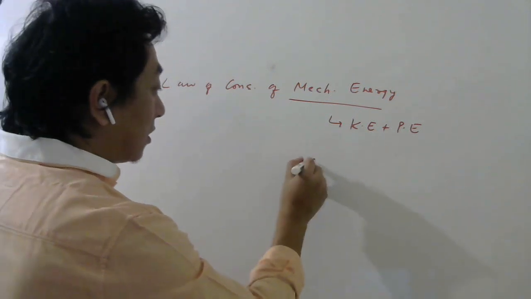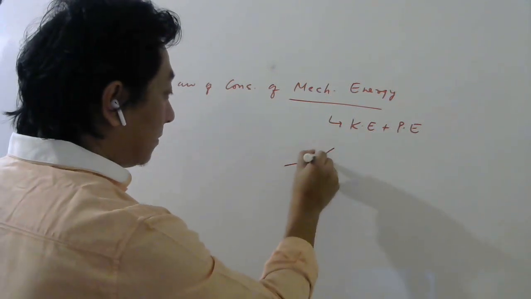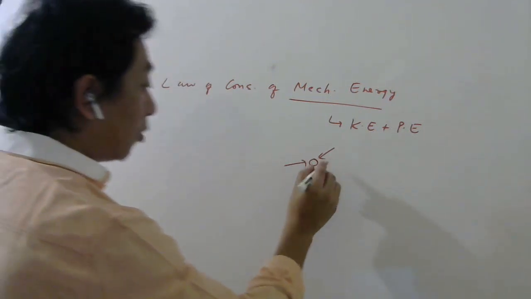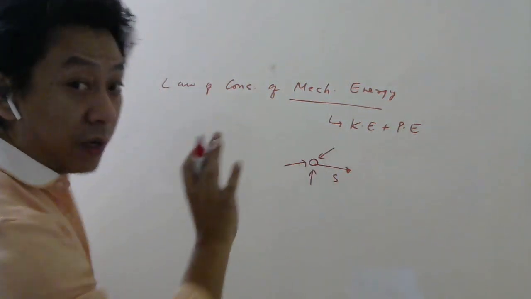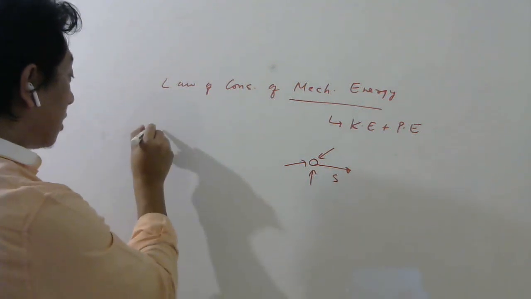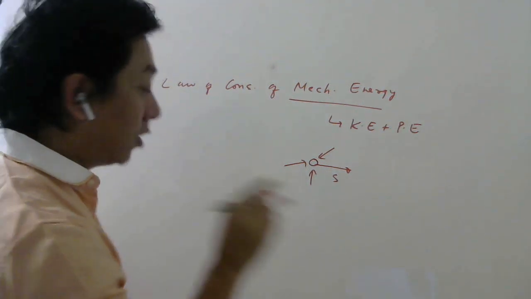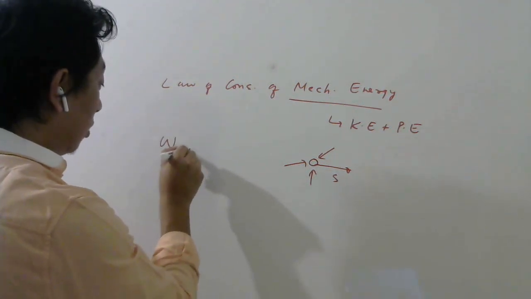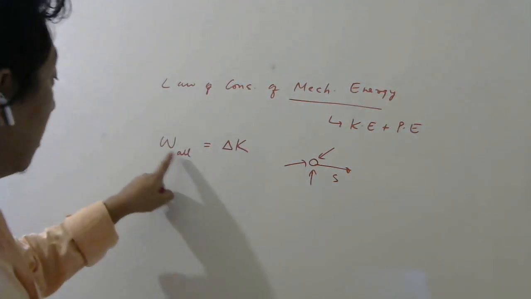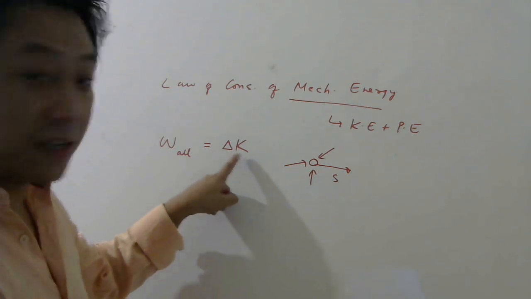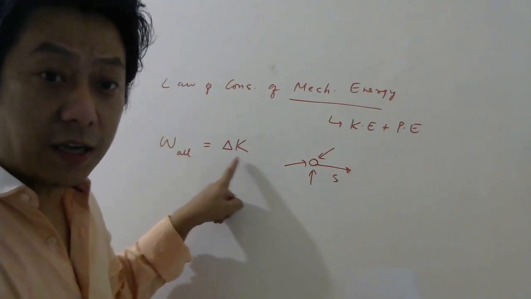Suppose many forces are acting on a body. If this body is moving by some displacement, then these forces will do work. According to the work energy theorem, work done by all forces equals delta K. Work done by all forces equals delta K. Delta K means change in kinetic energy.